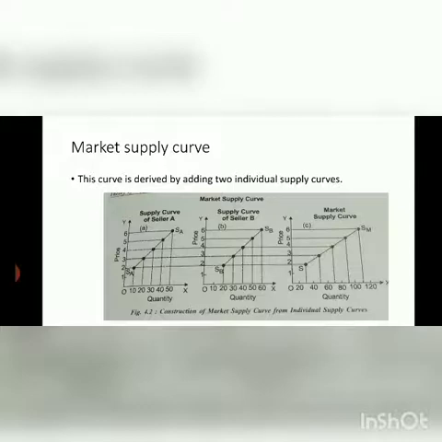Now when the price is rupees 3, the quantity supplied was 20 units, and when the price was rupees 3 for seller B, the quantity supplied was 30 units. Now in the market supply, we can see that 20 plus 30 will be equal to 50. So in the market supply curve, when the price was rupees 3, the quantity supplied was 50. It is lying between 40 and 60, so it is equal to 50.